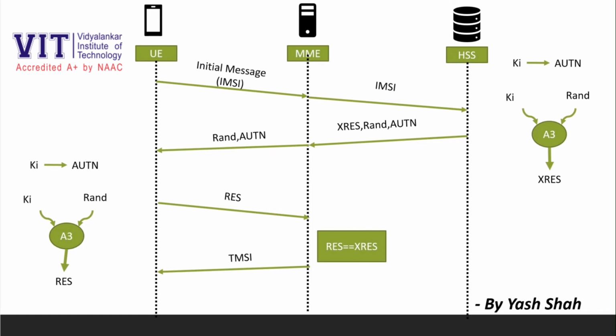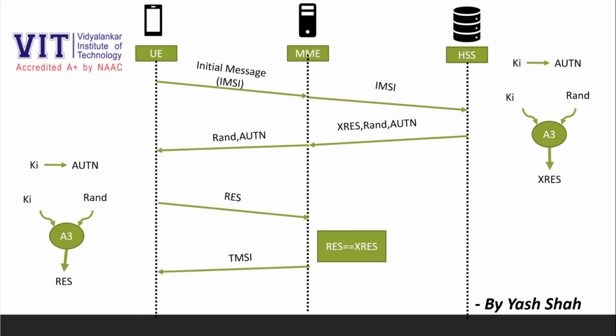Before starting, let us understand what components or parameters are present inside the user equipment. The user equipment has a subscriber identity key, that is KI, and an IMSI number, just like the earlier technology GSM.